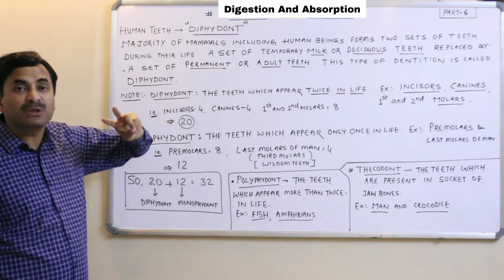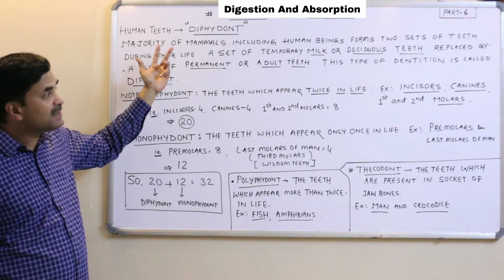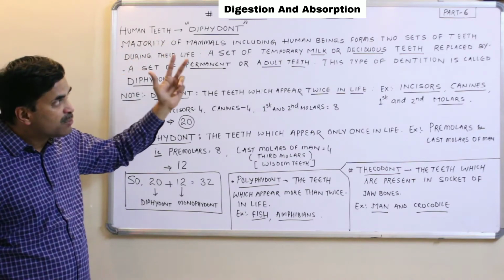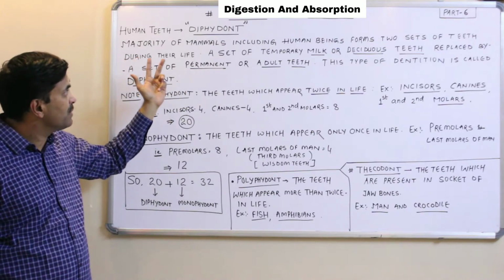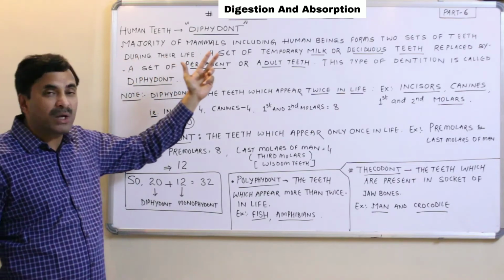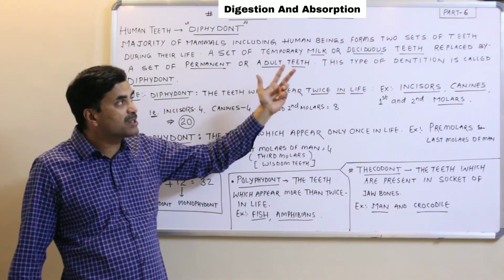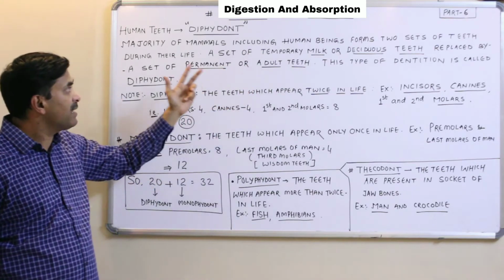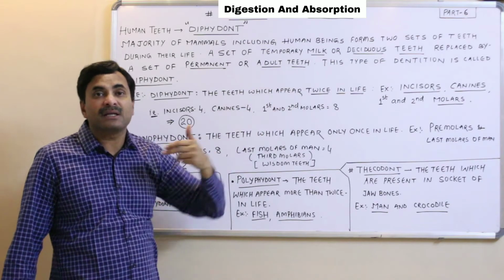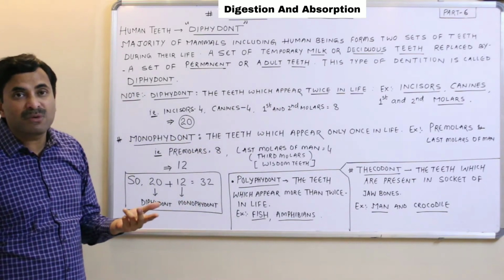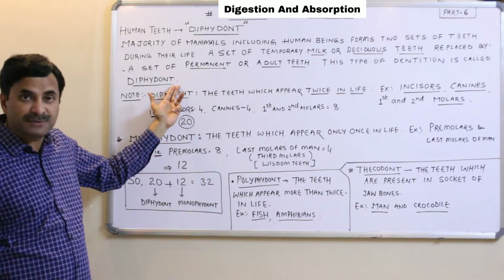Is it clear? So teeth erupt two times. Diphyodont means that in human beings, two sets of teeth occur during their entire lifespan. One set is called the milk, temporary or deciduous teeth, which are replaced by a set of permanent or adult teeth, and this type of dentition found in human beings and the majority of mammals is called diphyodont.